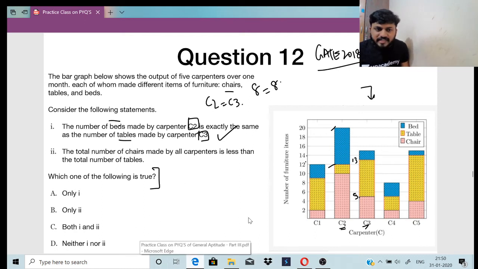Now let us go for the second statement. Number of chairs made by all the carpenters. Chairs is pink, right? Made by all the carpenters. So it is 2 plus, right?